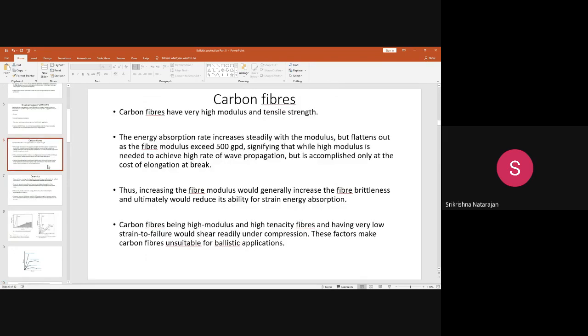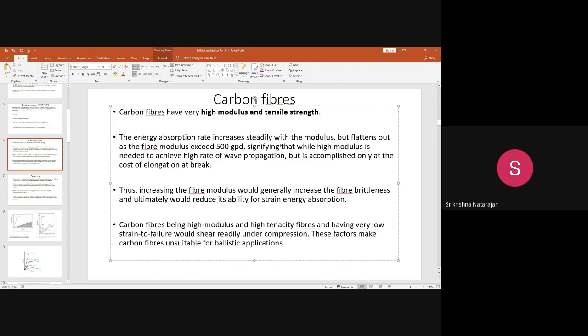Next is the carbon fibers. Here the carbon fiber, you see, has a very high modulus and high tensile strength. Carbon, you know very well how it is manufactured. There are three stages: oxidative stabilization, carbonization, and graphitization. Finally, you get a very fused structure, without any nitrogen or hydrogen. It's completely a fused graphite structure. So the material has very good strength and high modulus.